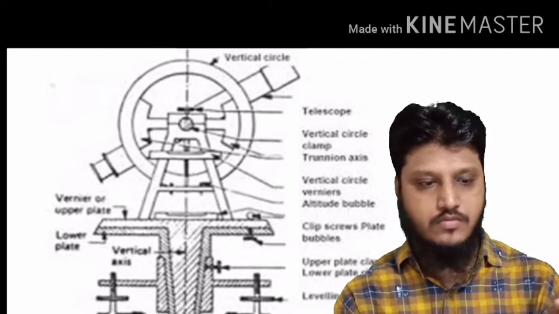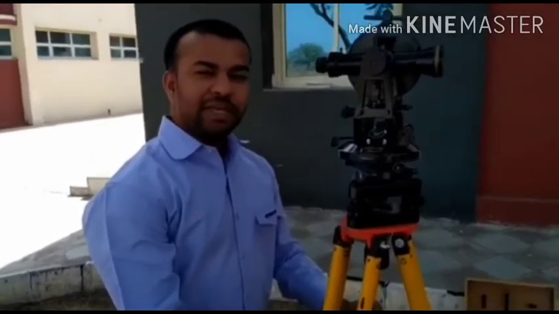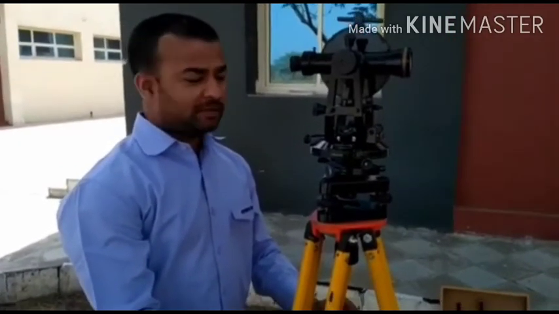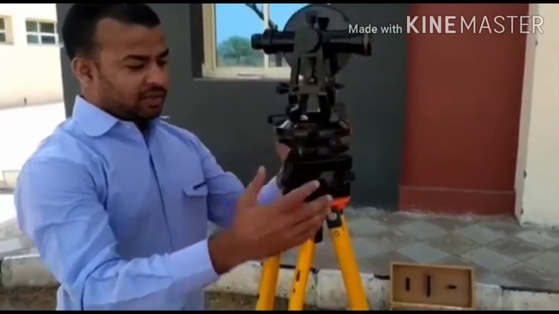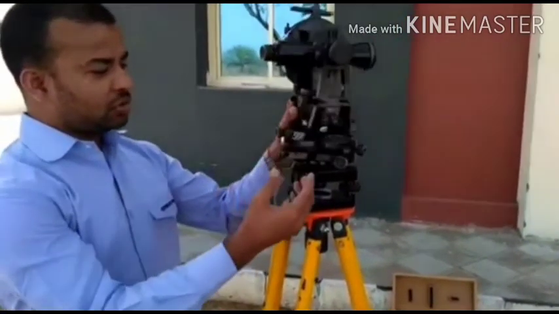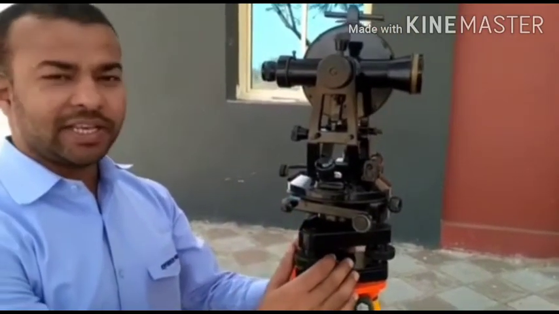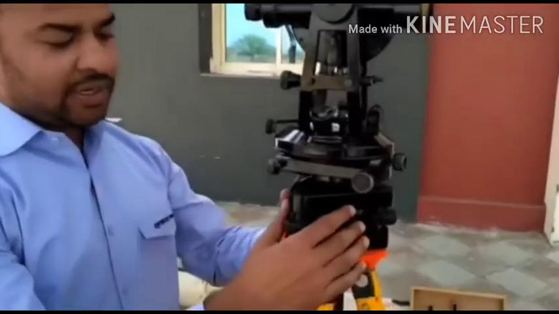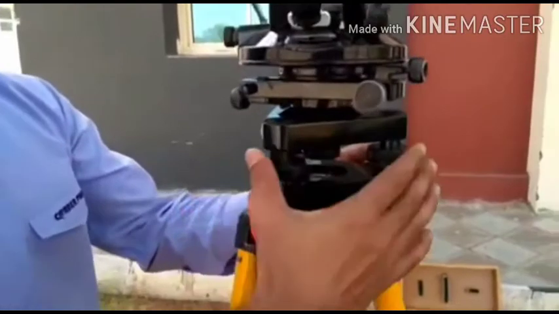So we will see the functions of the component parts of the theodolite in this particular video now. Here is the instrument which we call the theodolite, and starting from the bottom, this is the leveling head, which has three foot screws with which the instrument is leveled.